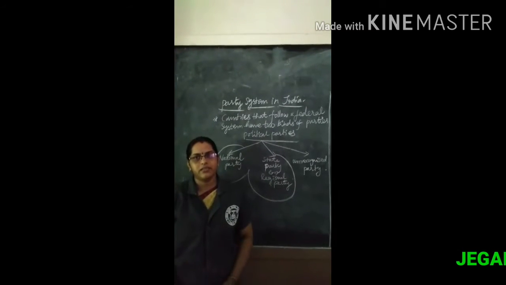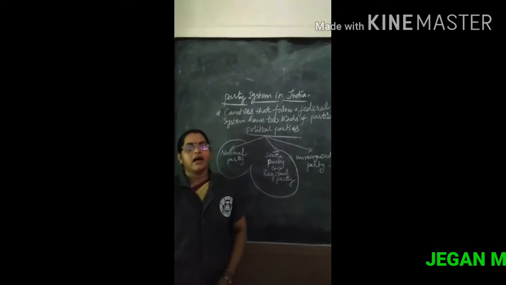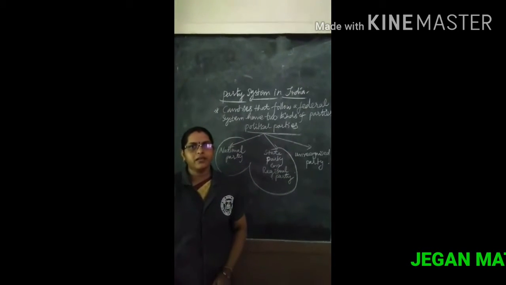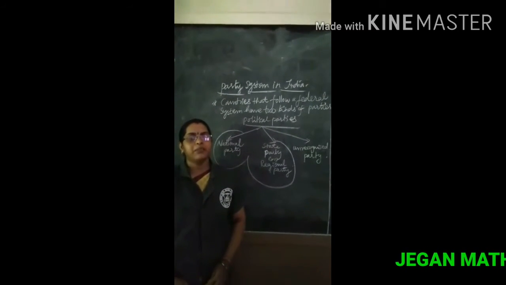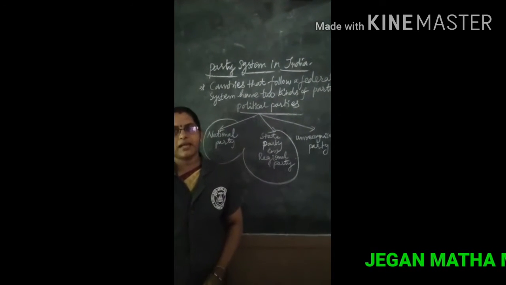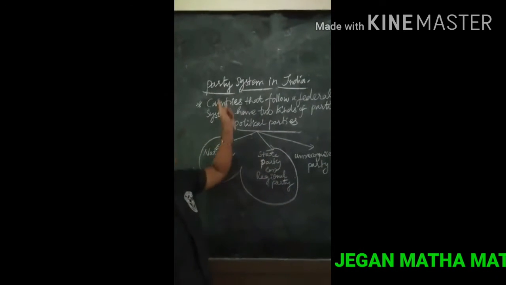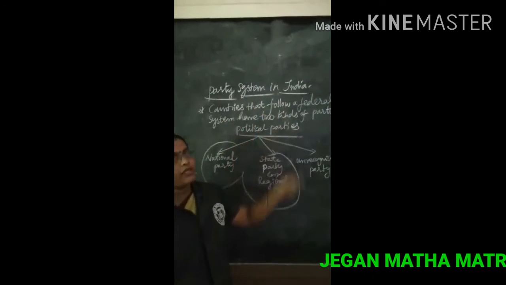Standard 7th, Unit 2, Civics: Political Party. We have already discussed the topics: what political parties are, the importance of political parties, the characteristics of political parties, and the types of party system.